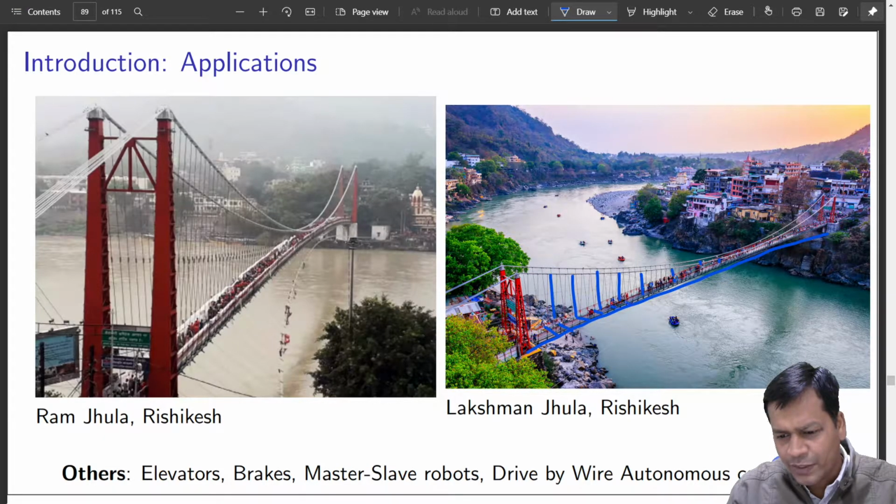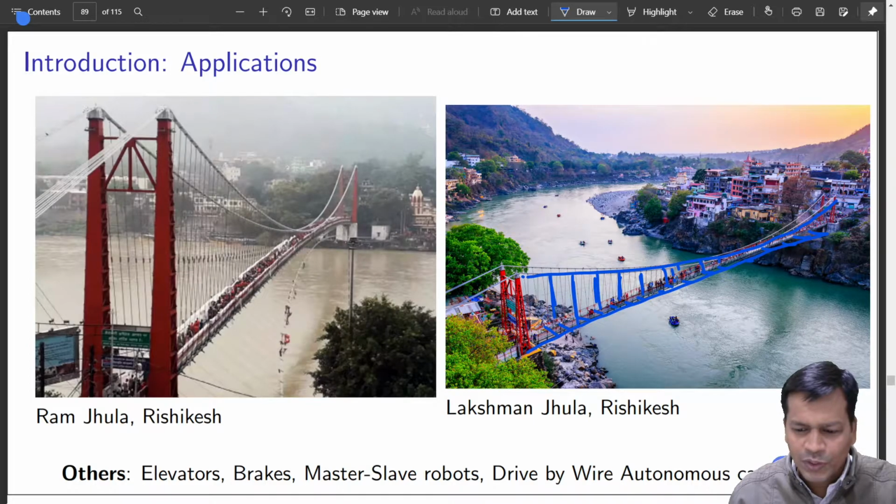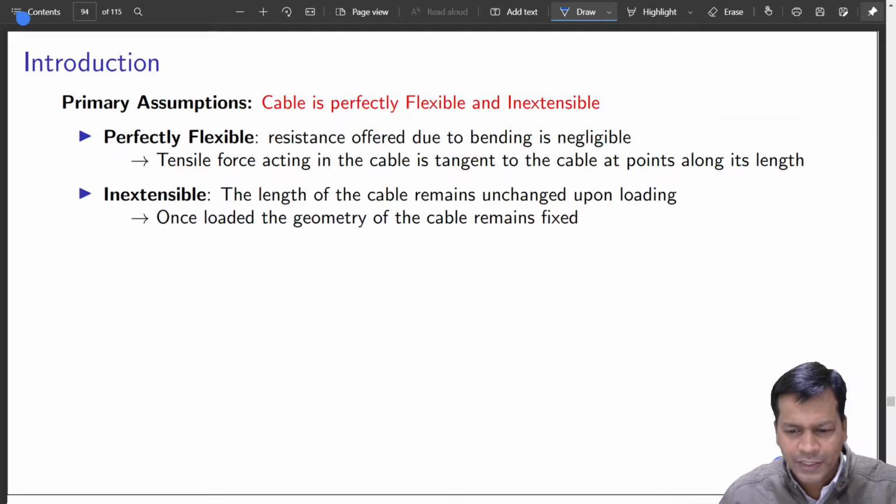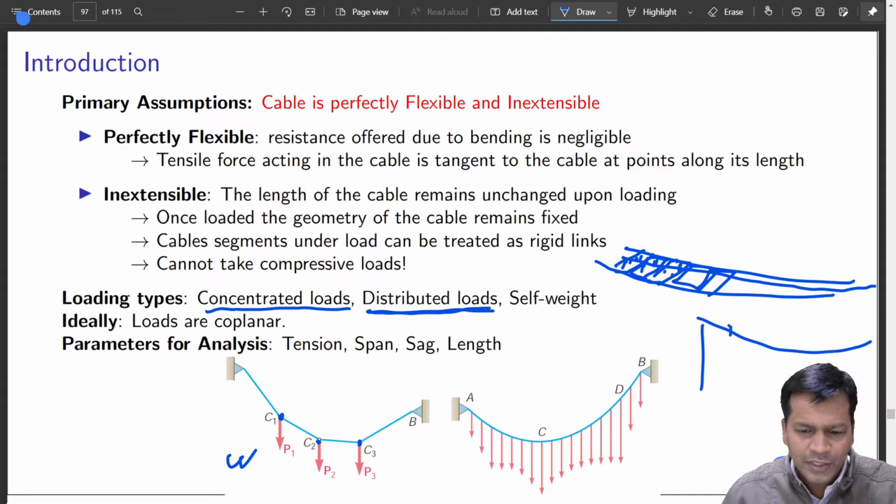Planks are there over here, foot over bridge. So this tension can vary from this end to this end. So it is a varying load in that case. So that is why this thing came up.